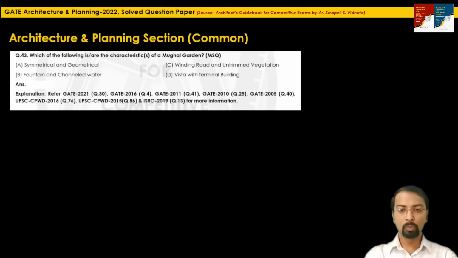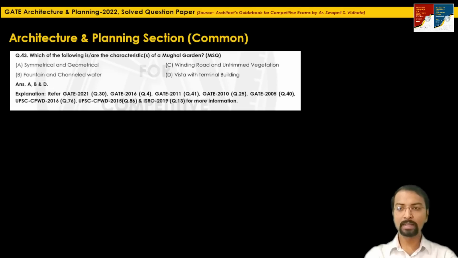Questions related to Mughal garden were asked earlier multiple times. It was asked in GATE 2021, GATE 2016, GATE 2011, 2010, 2005, as well as in UPSC CPWD 2016, 2015, and in ISRO 2019. You can go and check these questions in the previous year papers.